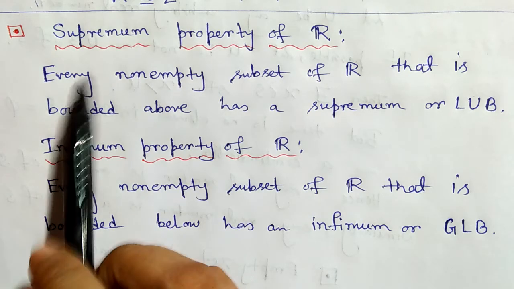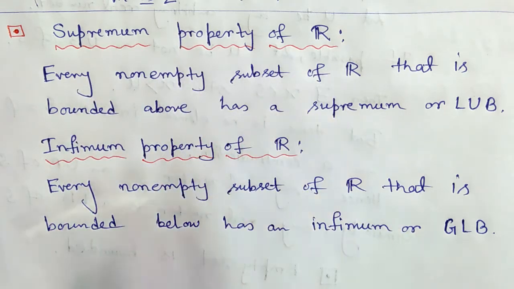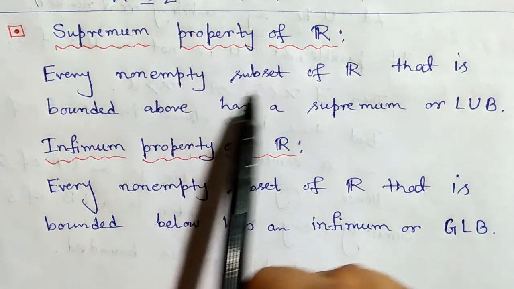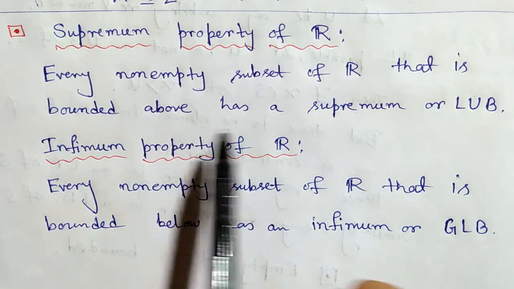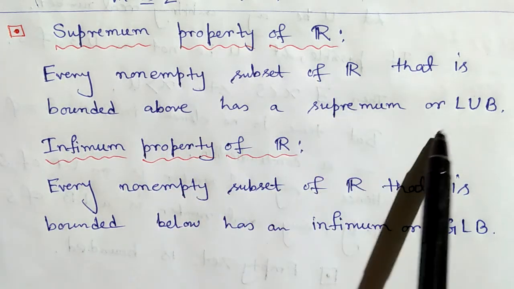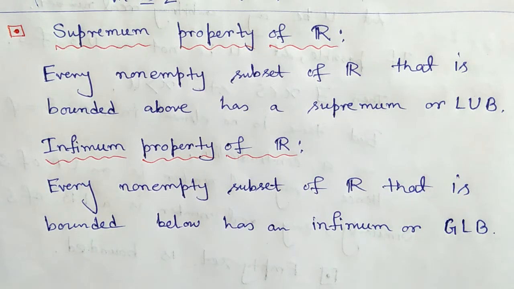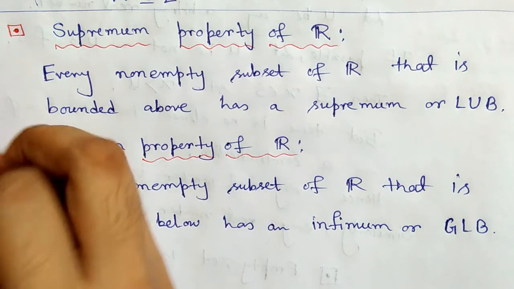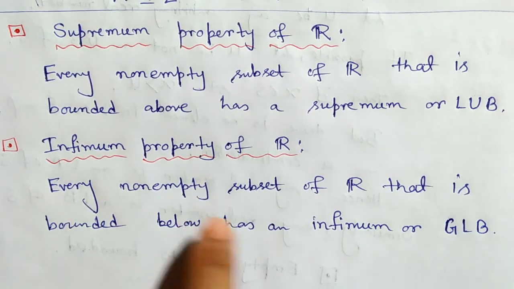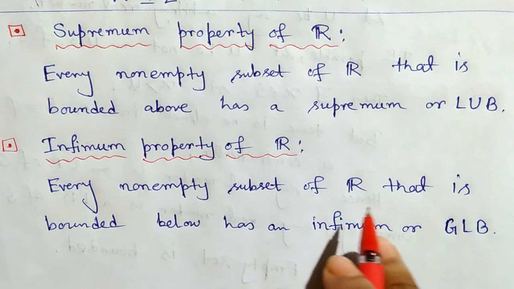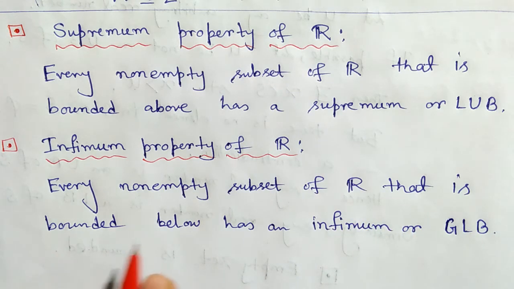Next we come to the supremum property of R. Every non-empty subset of R that is bounded above has a supremum or least upper bound. And the infimum property of R is: every non-empty subset of R that is bounded below has an infimum or greatest lower bound.